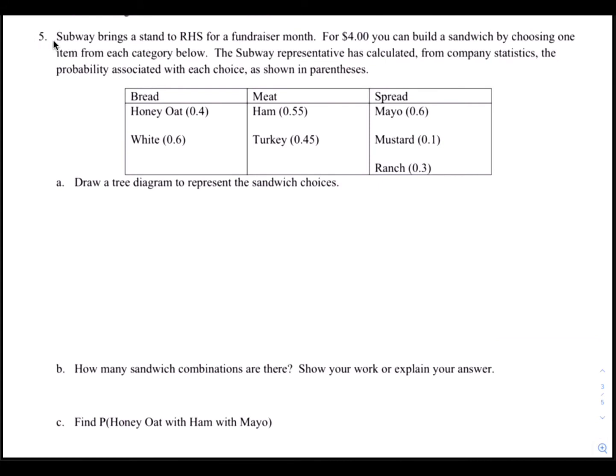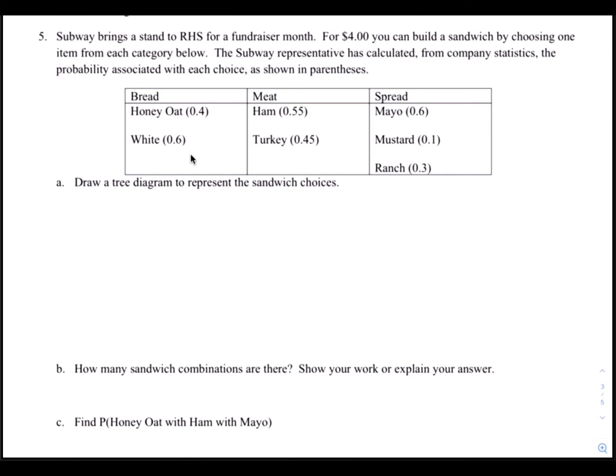All right, here's problem 5. Subway brings a stand to RHS for a fundraiser month. For $4, you can build a sandwich by choosing one item from each category below. The Subway representative has calculated from company statistics the probability associated with each choice, as shown in parentheses.